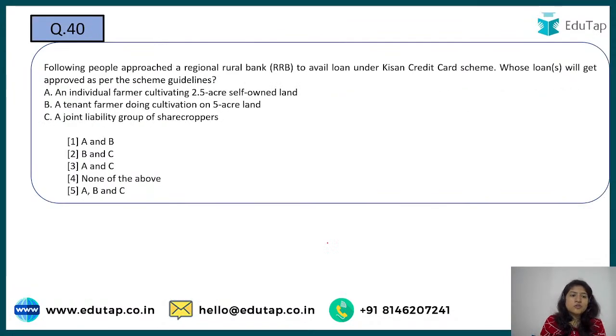Next we are talking about the following: people approached a regional rural bank to avail a loan in Kisan Credit Card. Which loan will get approved because of the guidelines of the scheme? See, the explanation, I'm not reading out everything because these are things you can do on your own, right? So I'm just giving you the basic essence of the scheme, what it is, and the rest of the things you have to just memorize, and I hope that approach is fine with you all.